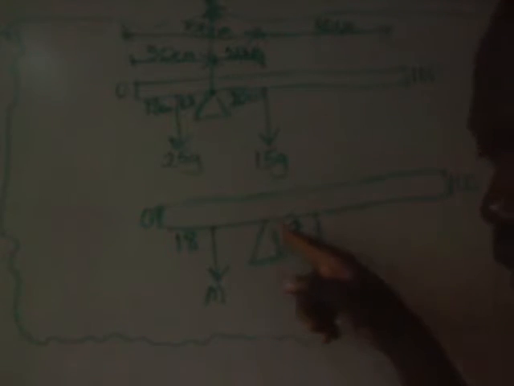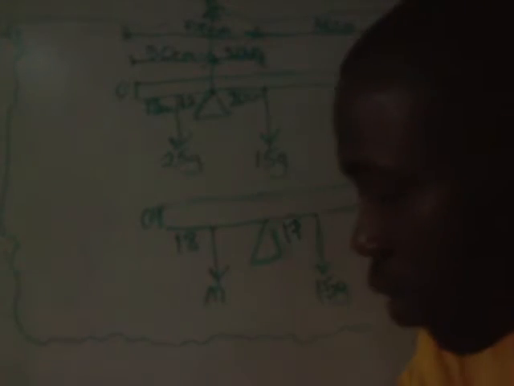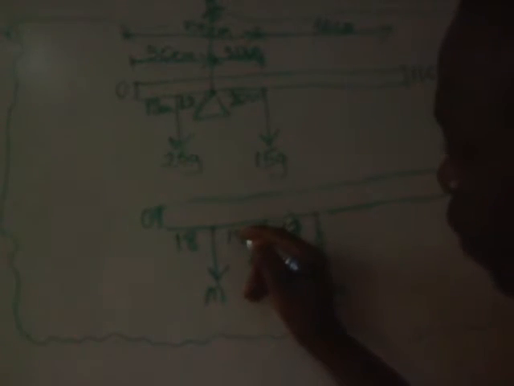So to know the remaining distance there, that will be 33 minus 18. 33 minus 18 will give you 15. So that means the distance here is 15 centimeters.